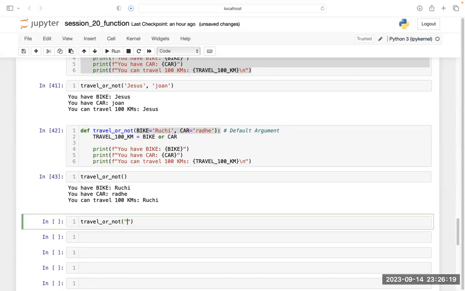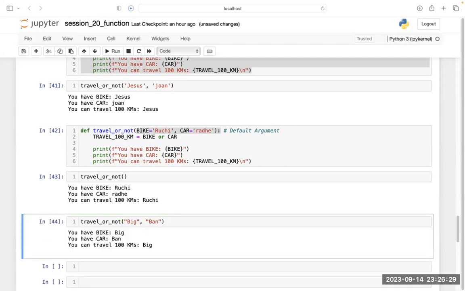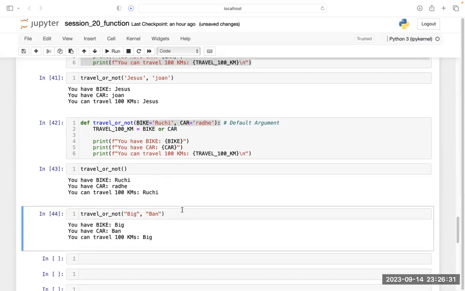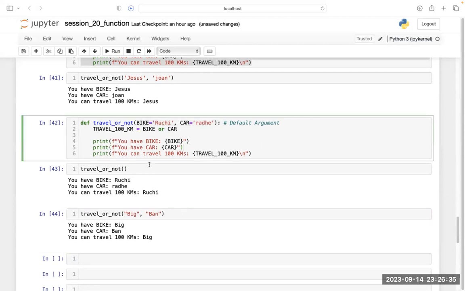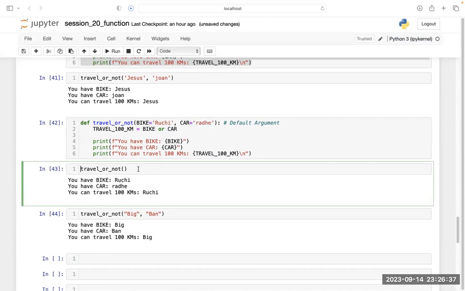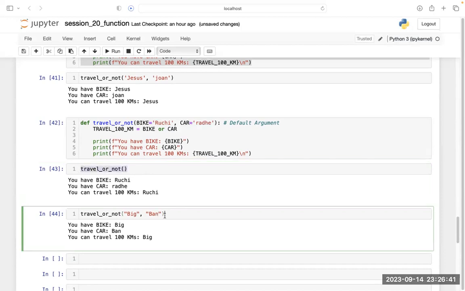Let's put big and let's put here ban. And now let's run. See what I'm getting. Now tell me the difference between these two function callings.